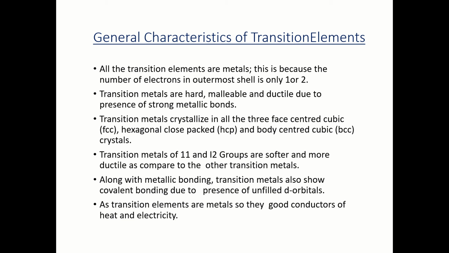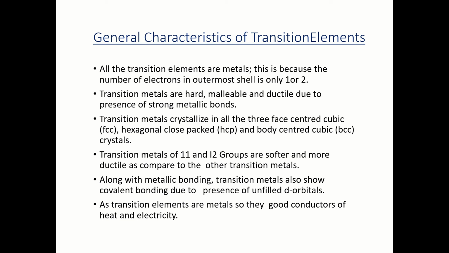Now all the transition elements are metals, and this is because the number of electrons in the outermost shell is only 1 or 2. Transition metals are hard, malleable, and ductile due to the presence of strong metallic bonds. Transition metals crystallize in all three phases: face centered cubic FCC, hexagonal close packed HCP, and body centered cubic BCC crystals. Transition metals of the 11th and 12th groups are softer and more ductile as compared to the other transition metals.